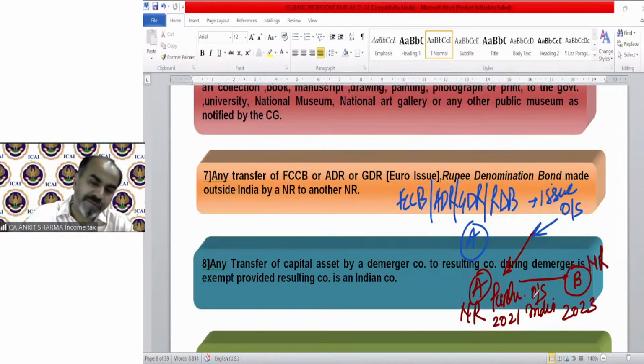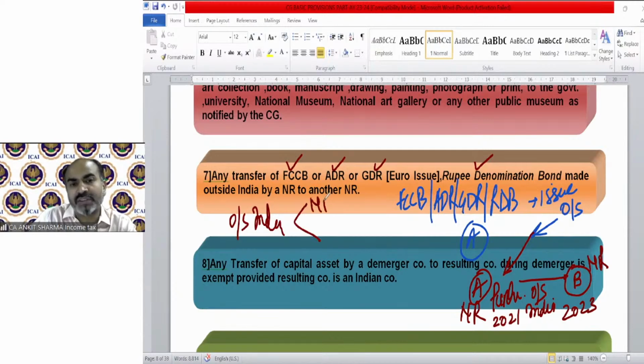So the concept says if you are transferring FCCB, ADR, GDR or rupee denomination bond outside India, and the buyer and seller are both non-resident, technically the government of India cannot control this transaction, because they both are non-resident and both are outside India. The transaction has been undertaken outside India. So in that case, the government says this is exempted from capital gain of India. That is in the definition of transfer, and the transfer definition says this transaction will not be termed as a transfer. So that is an exempted transfer. Okay.